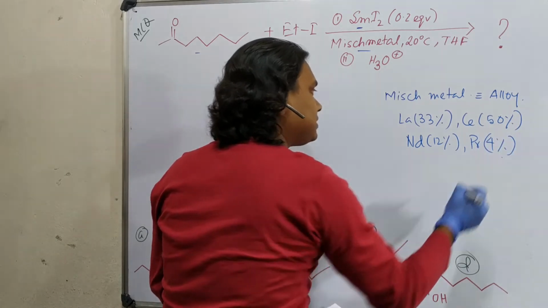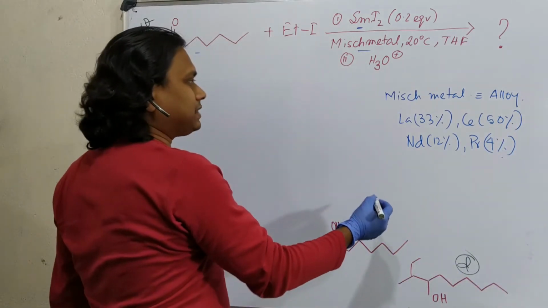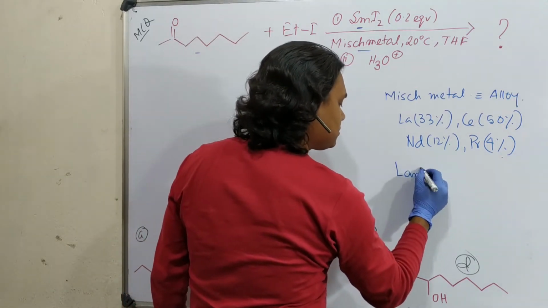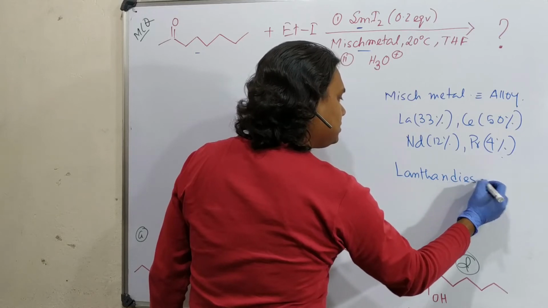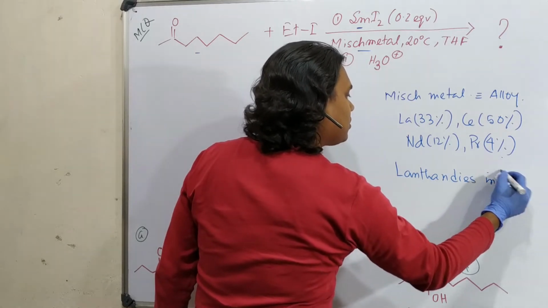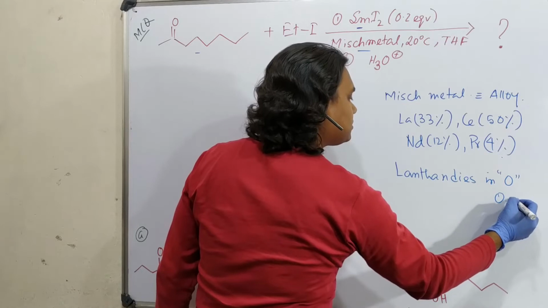So you can consider these lanthanides in zero oxidation state.